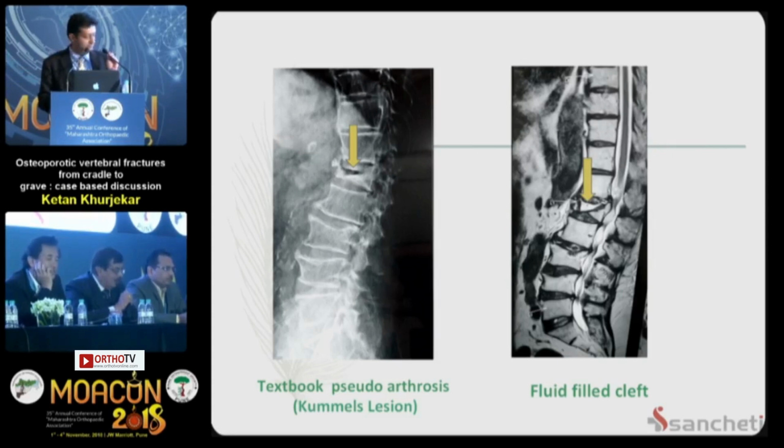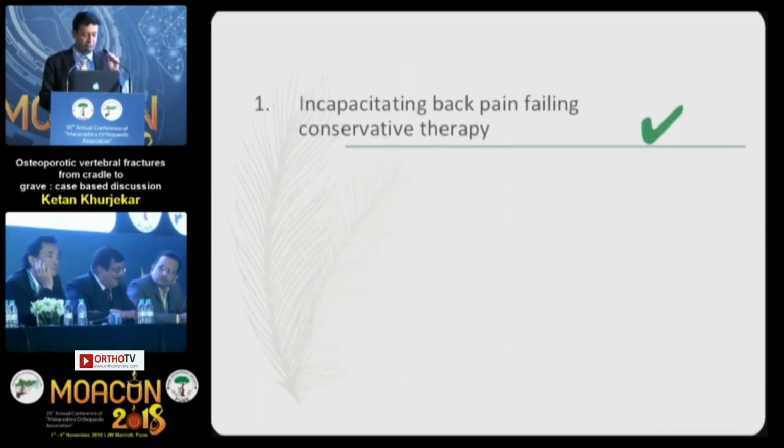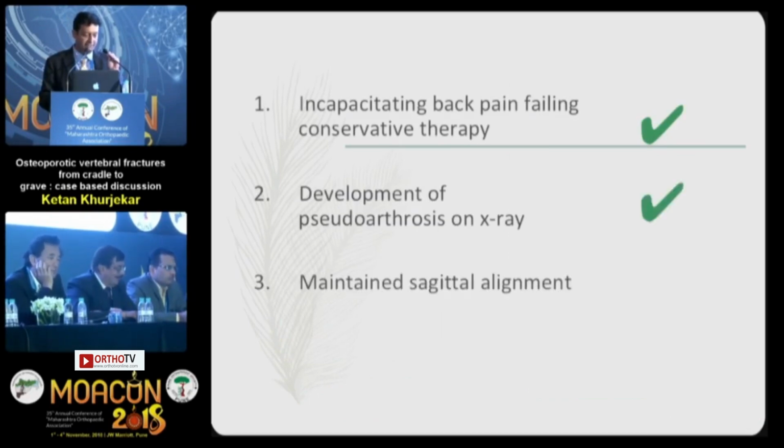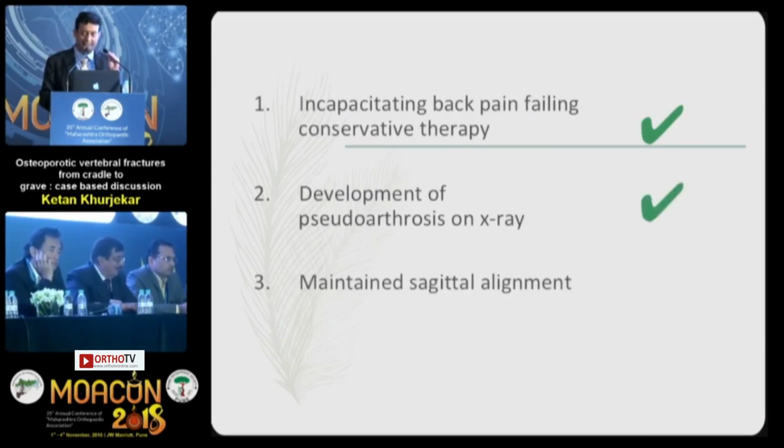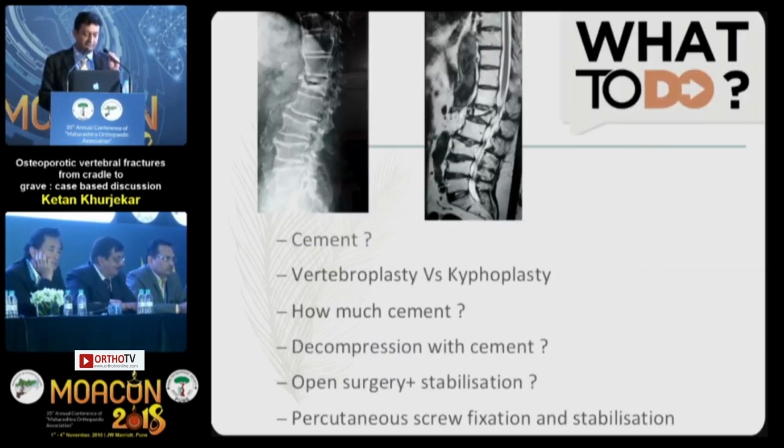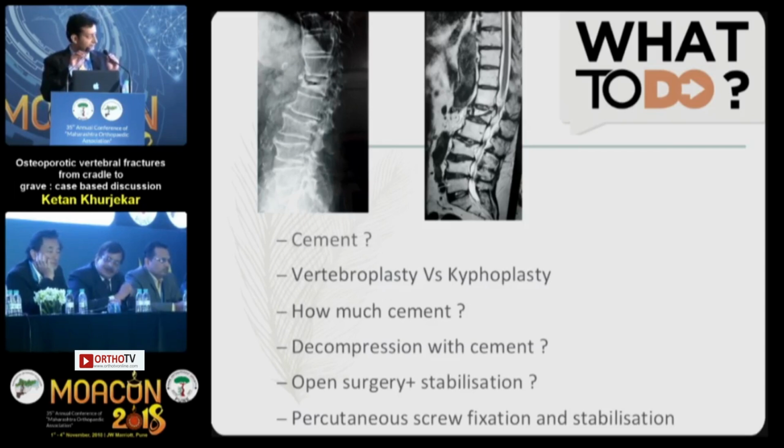This is a case for augmentation, either vertebroplasty. Dr. Bhandari says that we should go for augmentation with vertebroplasty. Incapacitating pain, maintained sagittal alignment, no neurological affection. How much cement will you use? Whether you will do a vertebroplasty or kyphoplasty? About 4 to 6 ml of cement usually, vertebroplasty or kyphoplasty, but I will go for vertebroplasty.